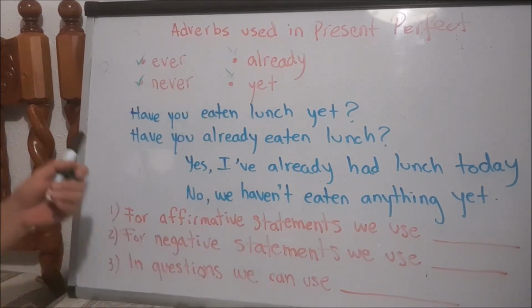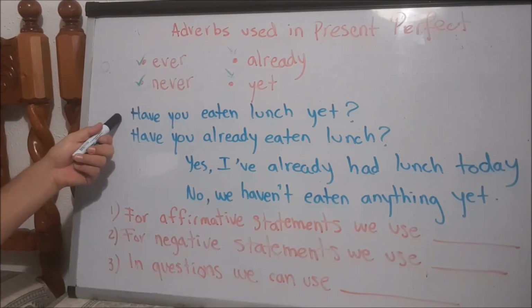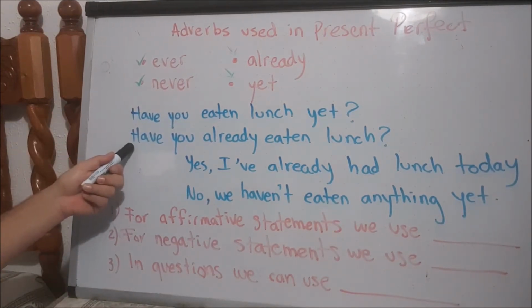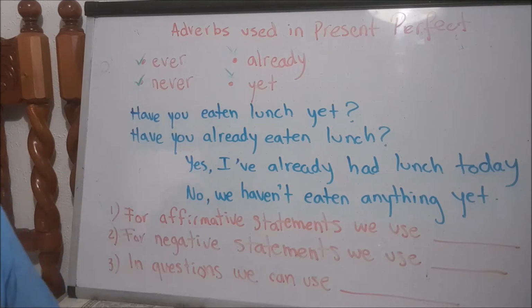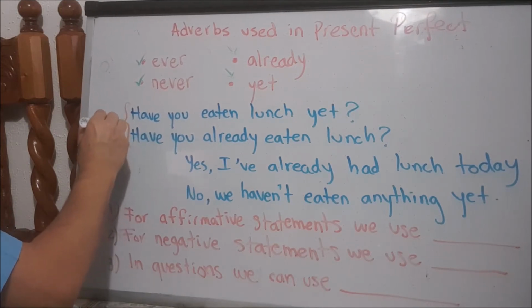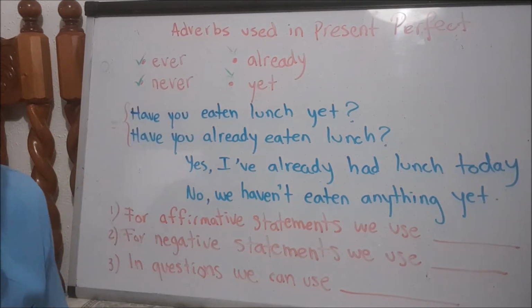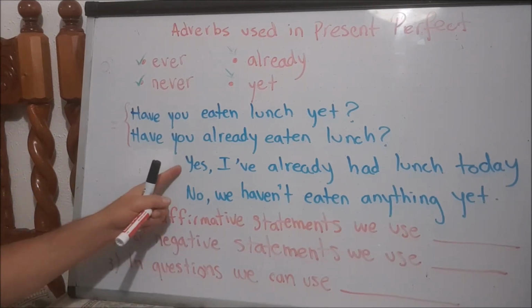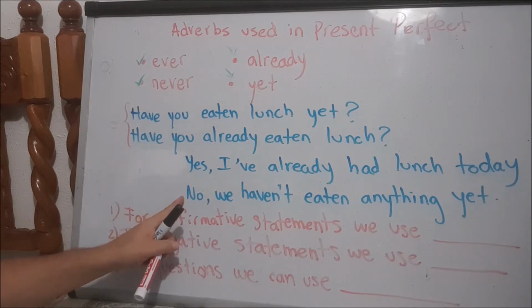Look at these examples. Have you eaten lunch yet? Have you already eaten lunch? These two questions have exactly the same meaning. These two are the same. But the answers can be different. Yes, I've already had lunch today. No, we haven't eaten anything yet.